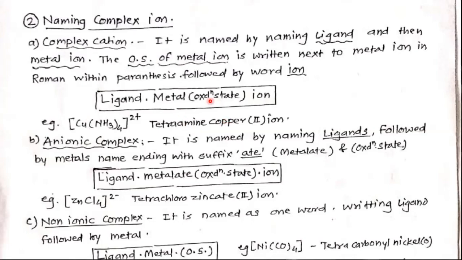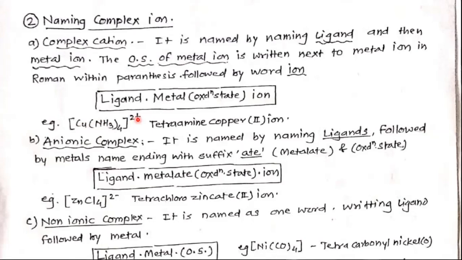After the metal we write the oxidation state in parentheses. What is the oxidation state? The charge on the coordination sphere is the sum of the oxidation state of copper plus 4 times the charge on ammonia. The oxidation state is unknown, so X plus 4 into 0, X plus 0 is equal to +2.